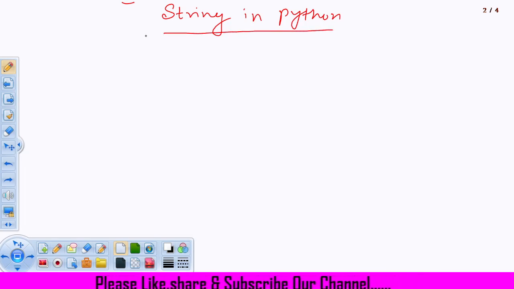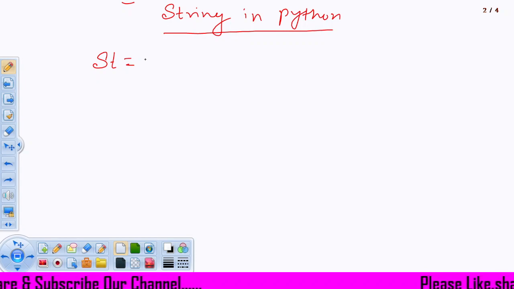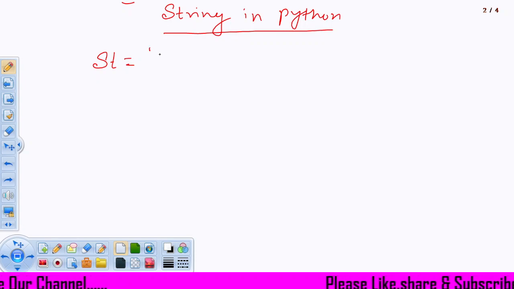In my previous sessions, you have seen that I have already discussed for loop, while loop, and Python operators, data types, as well as the different kinds of operators, that is arithmetic operator or logical operator. These things we have already discussed in the previous sessions. If you have not seen the sessions, please go and check in the playlist. You will find all the sessions over there. Okay, now let's see what is string in Python.